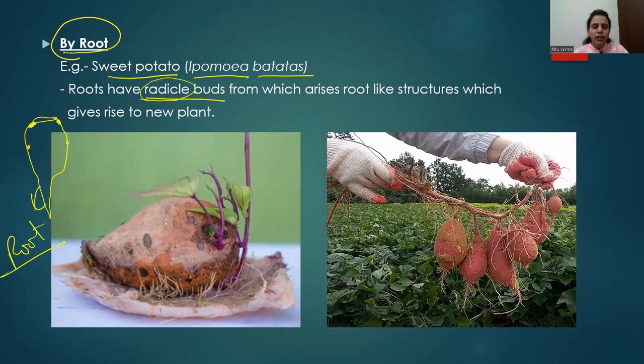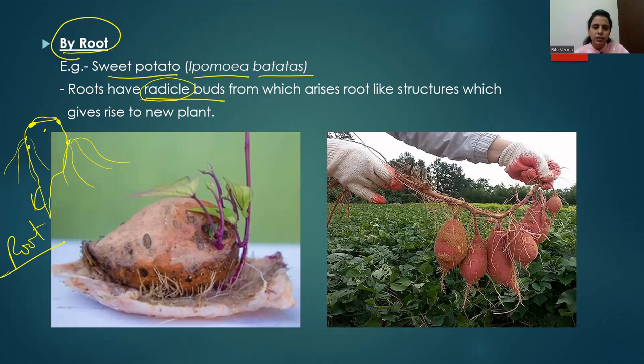So when I say radical buds, these buds are going to give rise to roots. From these radical buds present on the sweet potato, a small root-like structure arises, and these are again adventitious roots.